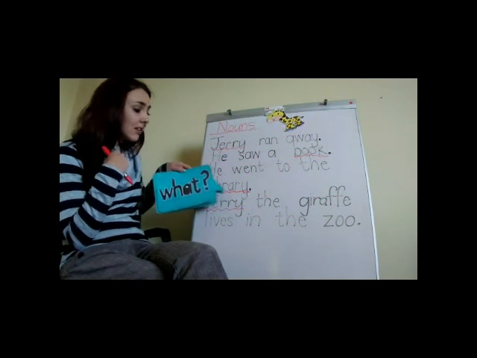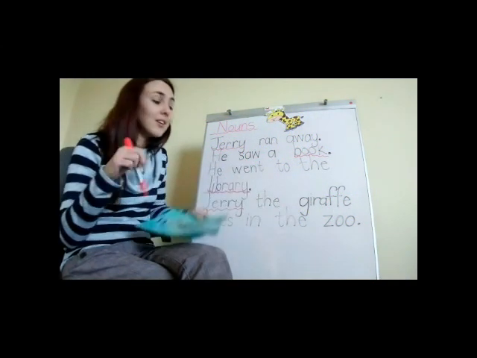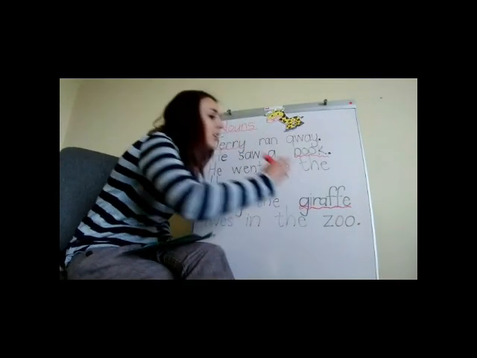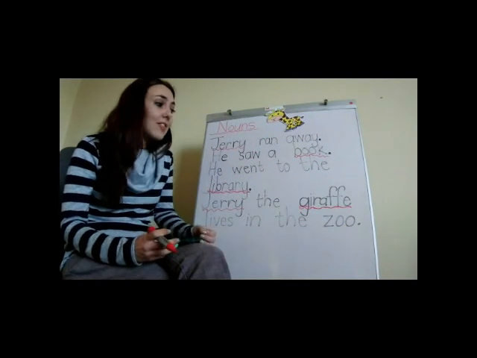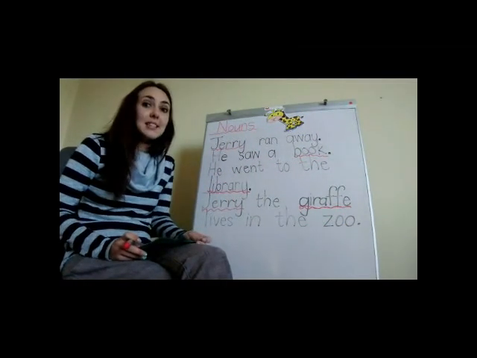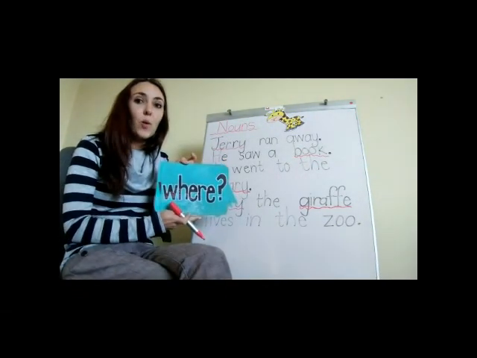Jerry the giraffe. Giraffe tells me that it is a thing, right? So that is another noun. And the last question I'm going to ask is where?